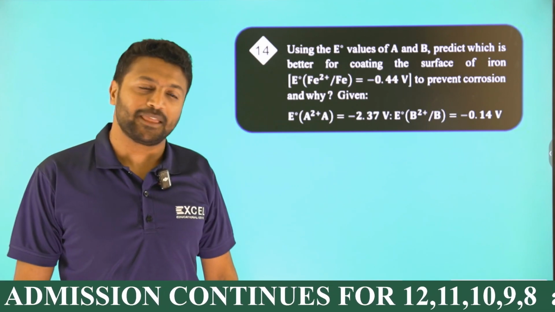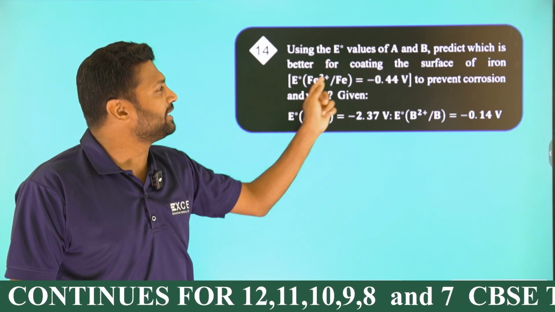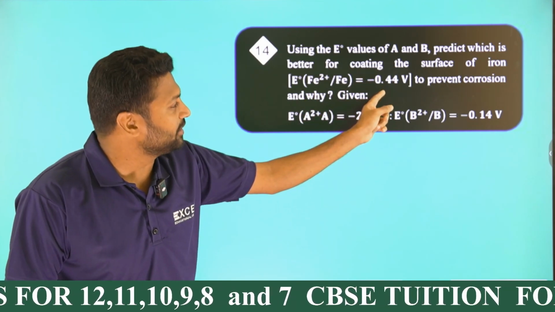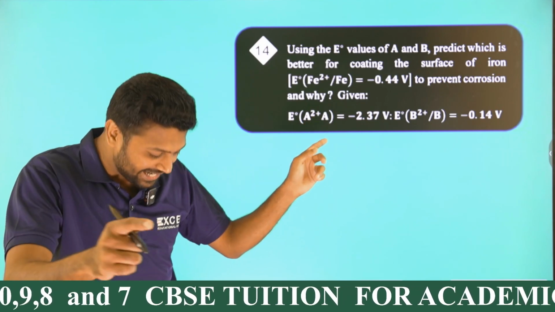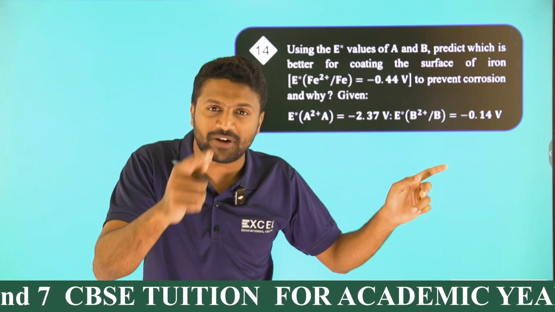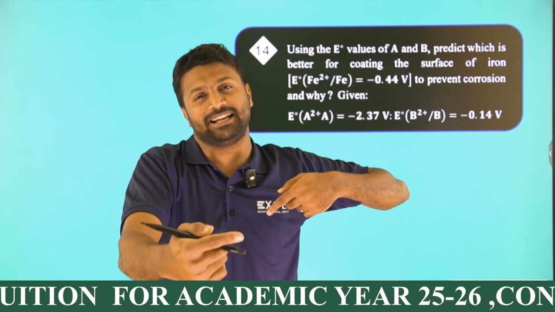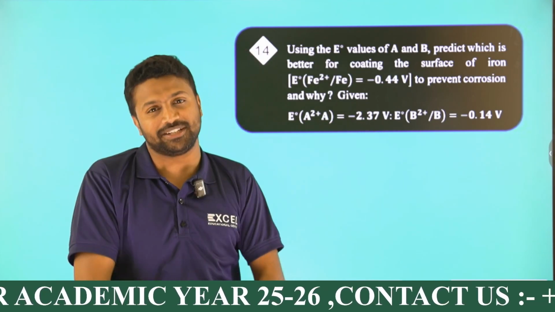14th one. Using E0 values of A and B, predict which is better for coating the surface of iron whose potential is given to be minus 0.44 to prevent corrosion. See guys, for preventing corrosion of iron, iron will be coated with a more reactive metal. The one which is more reactive means the option having less electrode potential.